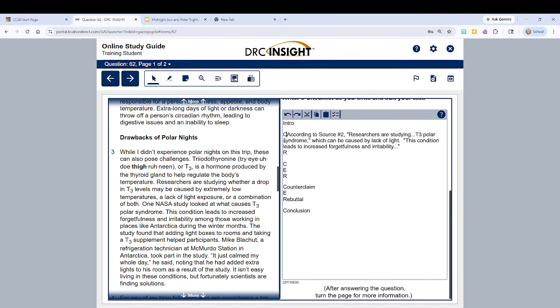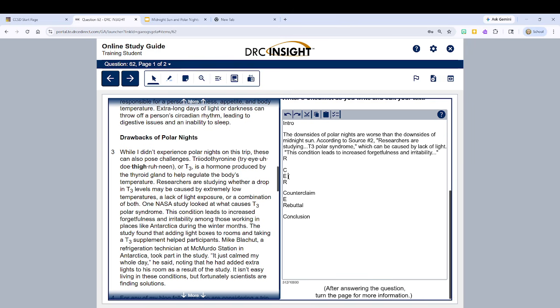We know this C stands for claim, our first mini claim. We're going to say the downsides of polar nights are worse than the downsides of midnight sun. All right. So we'll come back up here and do our reasoning.